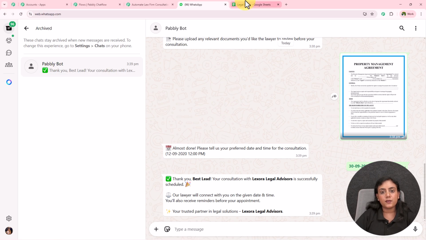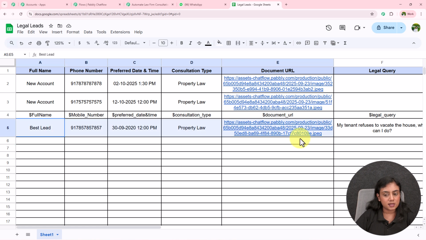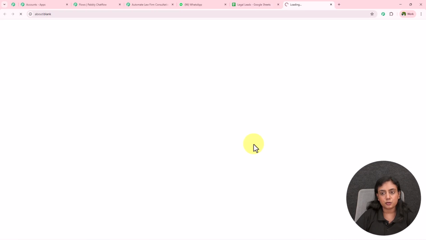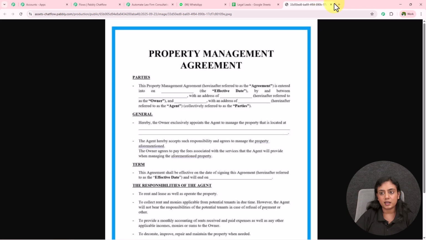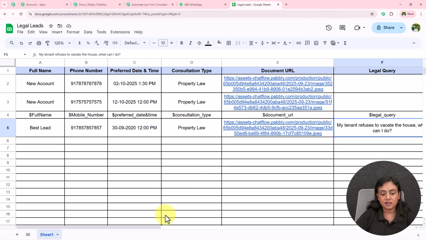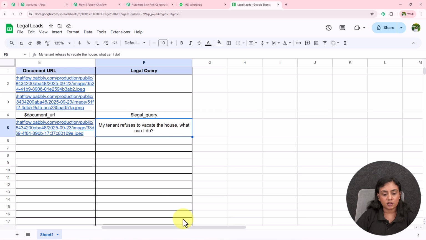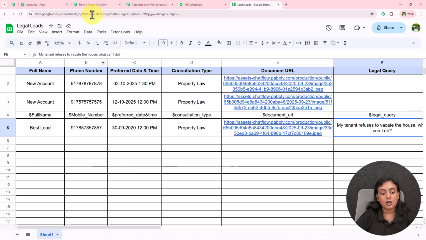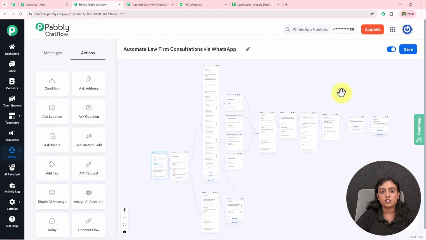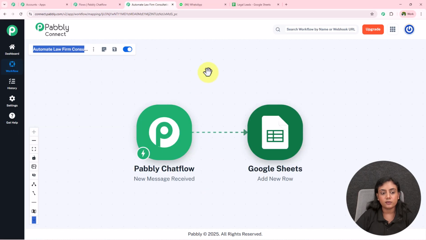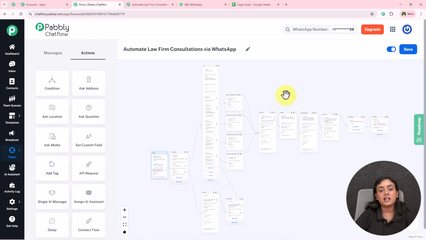Okay, so if I'm going to open my Google Sheets right over here, you can see automatically the record has been created, name, phone number, date and time, the consultation type is right here. This is the same document. If I'm going to open it, you can see this is the same document that I have uploaded, and the legal query is also entered right here. Okay, so you can see how this amazing chatbot and the automation is successfully working through Pabbly Chatflow and Pabbly Connect. That too we have created without need of any coding and programming skills.